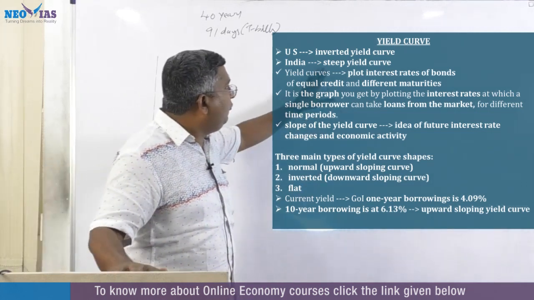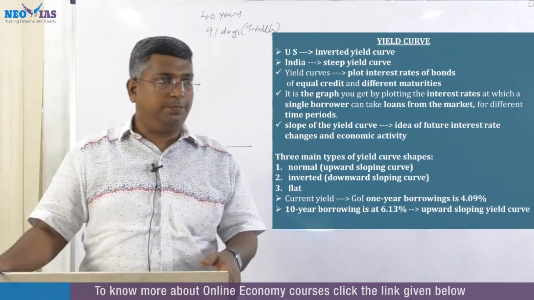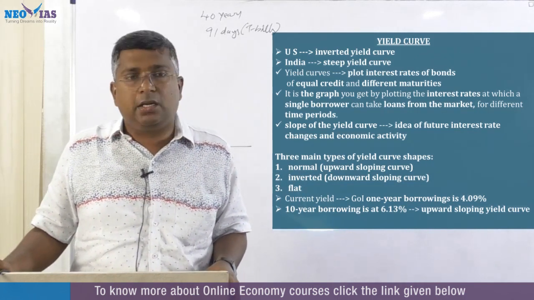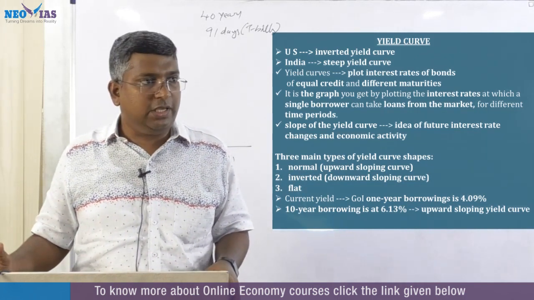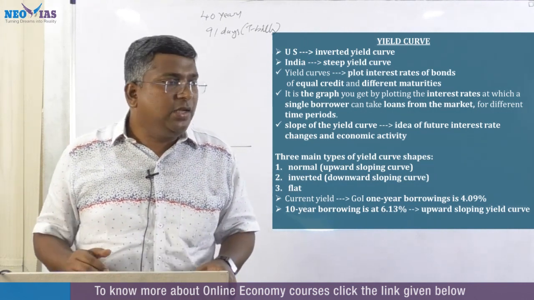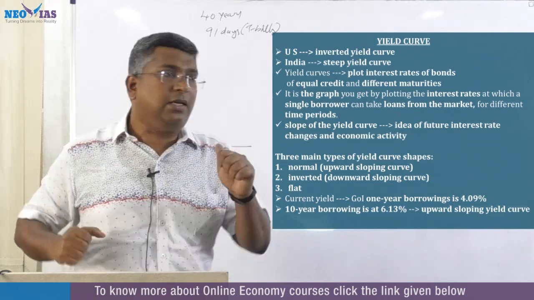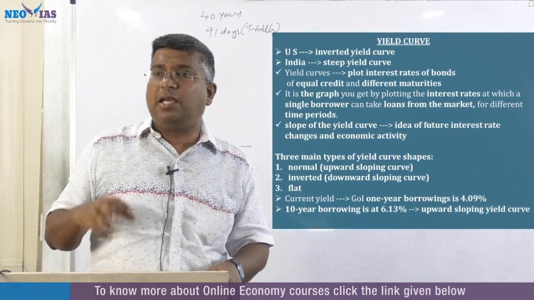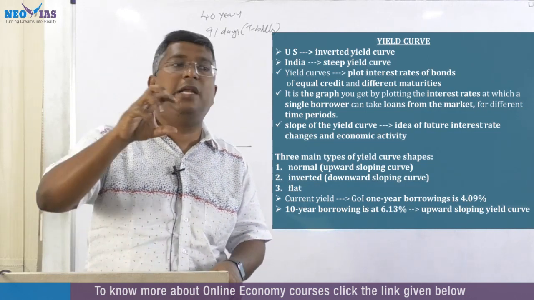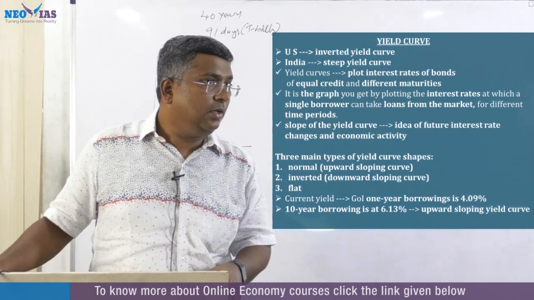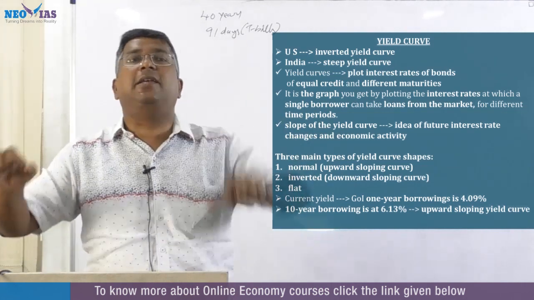In India, we are seeing a steep yield curve. So I will show you a figure, then you will understand what this steep yield curve and inverted yield curve are. What RBI is trying to do is flatten the yield curve. Sometimes this term will come: yield curve control, controlling the yield curve. It is nothing but flattening it.